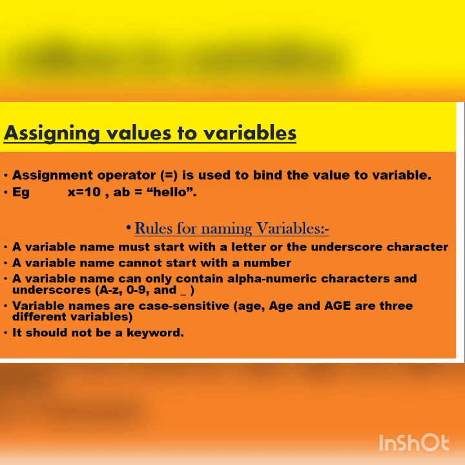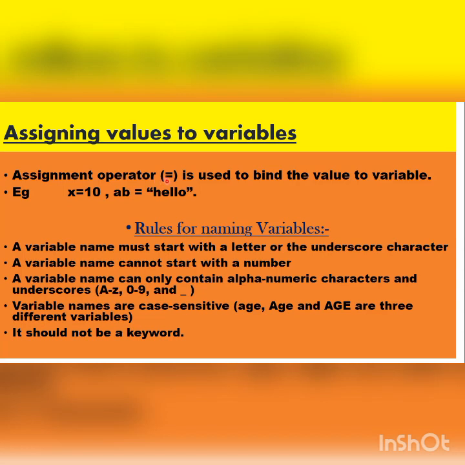So in the previous session, that is part 1, I told you what is variable, something which varies. Now, how can we assign value to this variable? Look here, assignment operator is used to assign the value to the variable.